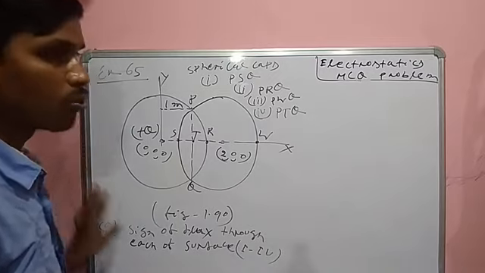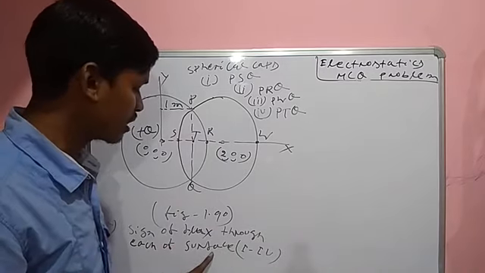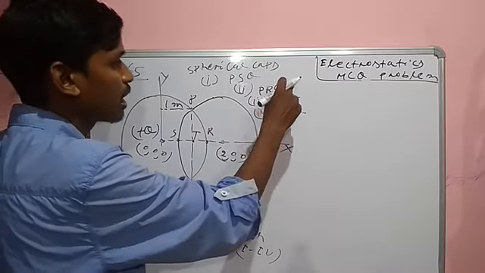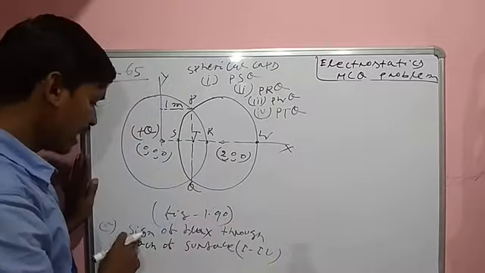Yes or no? The question asks for the sign of the flux through each of the surfaces: first surface, second surface, third surface, fourth surface, I to IV. Here you already know the flux.